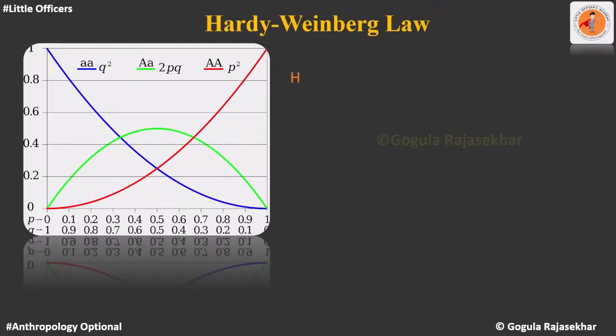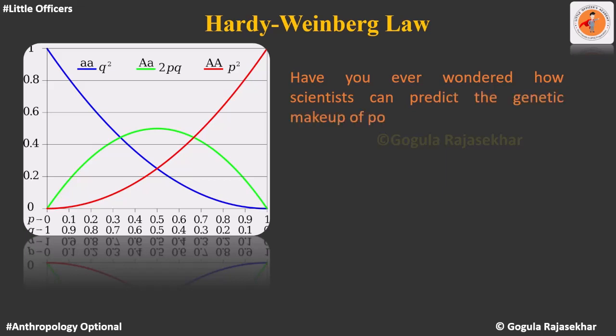Hi friends, have you ever wondered how scientists can predict the genetic makeup of a particular population using maths? Yes, it is possible with the help of Hardy-Weinberg law. This Hardy-Weinberg law is an important topic in anthropology optional in UPSC, and it comes in paper 1 unit 9.3. In this particular session, we are going to learn all about it.